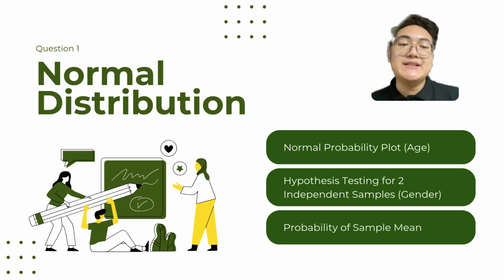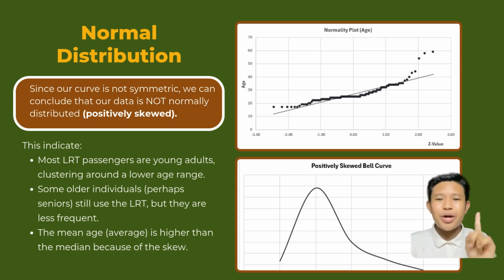There are 3 parts in this question including normal probability plot, hypothesis testing, and probability of sample mean. Now for question 1A, the age of LRT passengers is assumed to be normally distributed with a mean of 26.9 years. To test this, we constructed a normal probability plot based on our survey data.